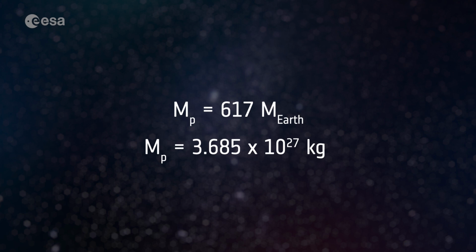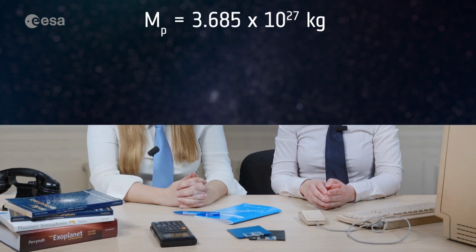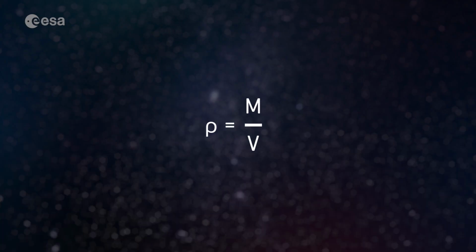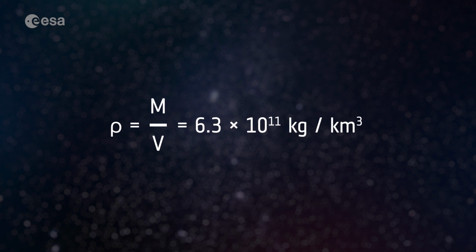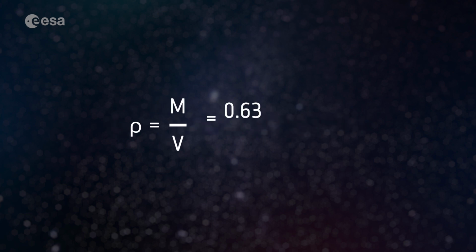Cal-3b's mass is 617 times the mass of the Earth, about 3.685 times 10 to the 27 kilograms. The exoplanet's mass is not possible to determine from CHEOPS data using transit photometry. It was determined from previous observations using a different technique called radial velocity and is part of your case file. The mean density of the planet equals the ratio of the mass and volume of the planet.